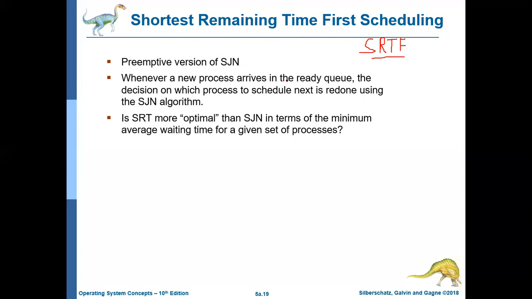Whenever a new process arrives in the ready queue, the decision on which process to schedule next is made using the SJN algorithm. Now, this is more powerful than the SJF algorithm. The preemptive version is always better than the non-preemptive one. Preemptive means breakable. Here, one process can be run multiple times. How? Let's check that.